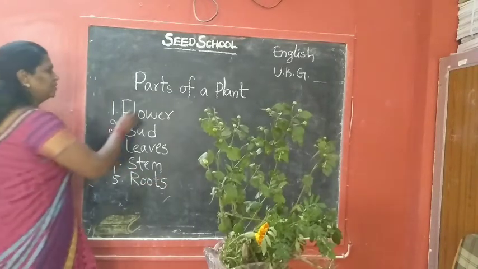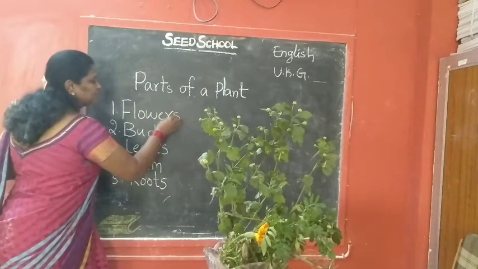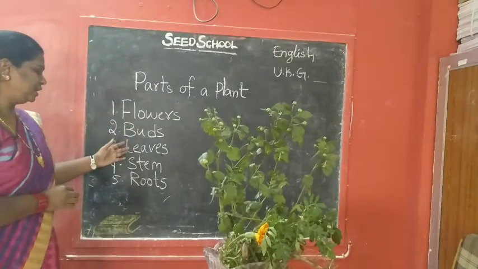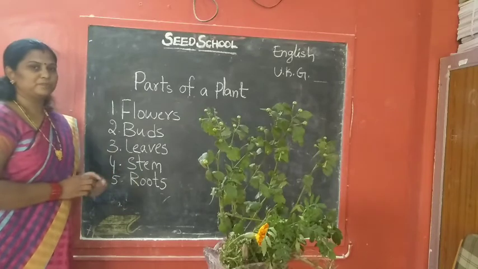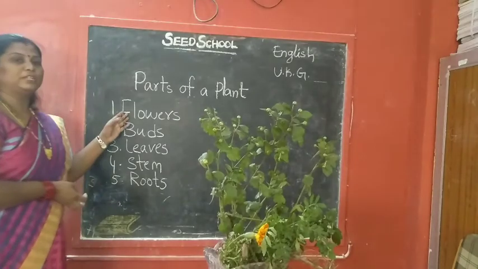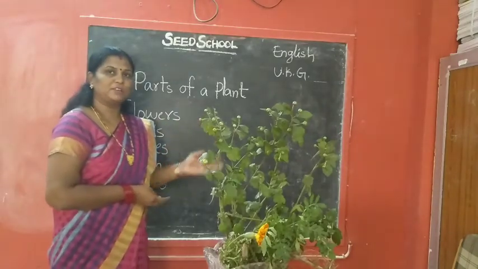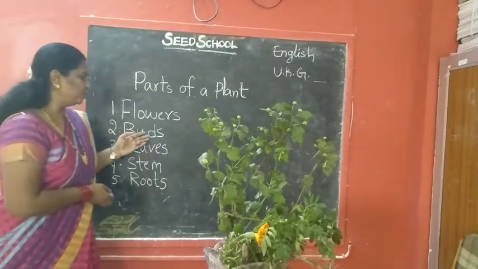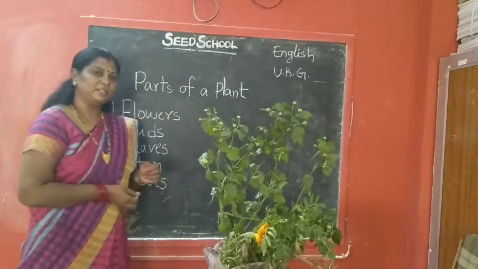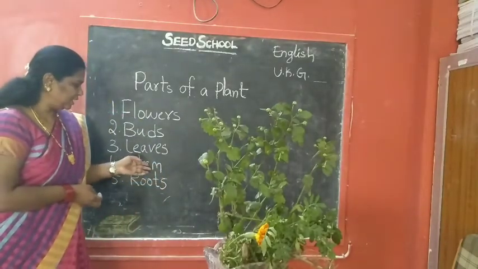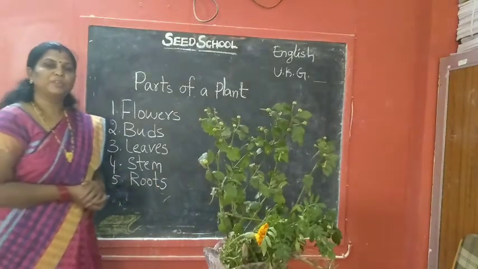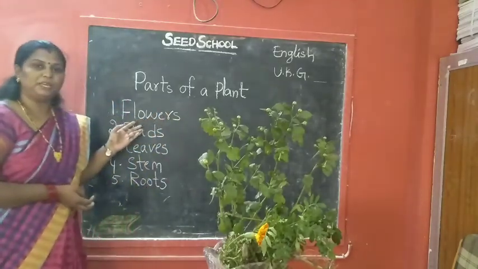Roots. Flowers, buds, leaves, stem, roots. Okay, flowers. Buds. Leaves. Stem. Roots. Okay, children, now you will repeat after me.